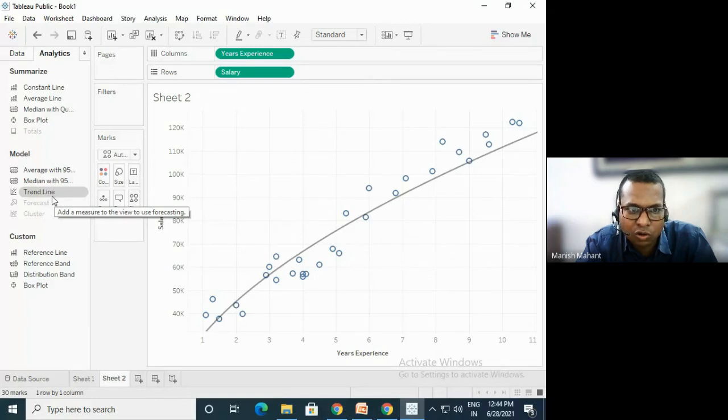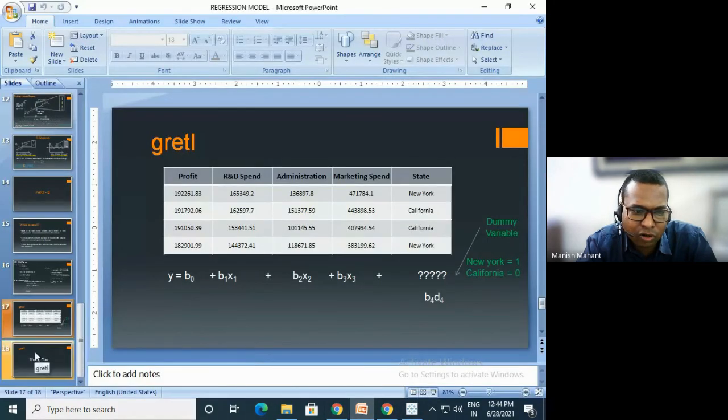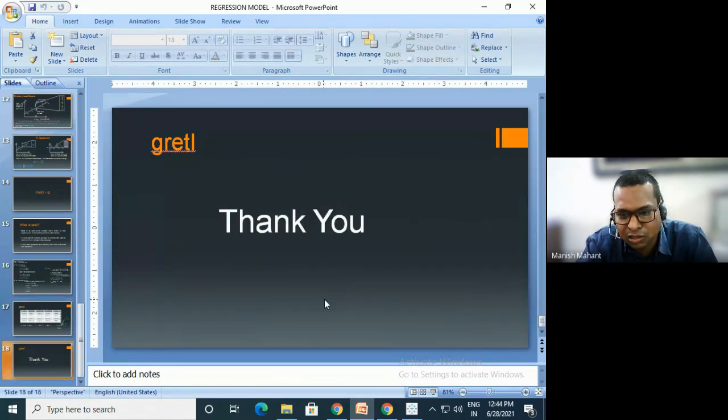Okay, so I hope you all have understood. I think I have taught you very much about simple linear regression model and with data visualization. Thank you so much. If you have any query, you can ask me.